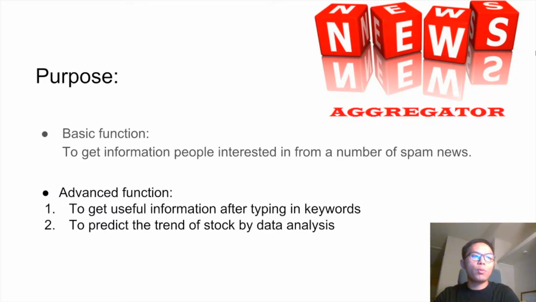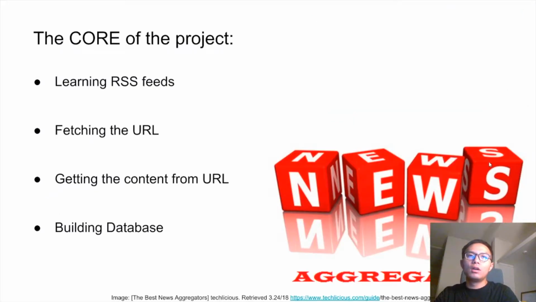So far, how do we release this project? We have the first step: learning RSS feeds to get the URL, then getting the content from the URL.